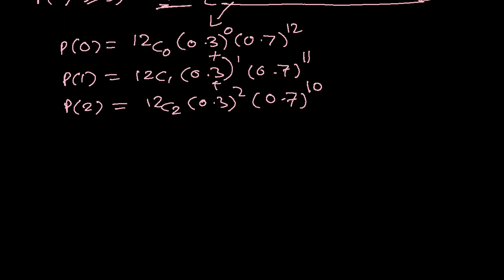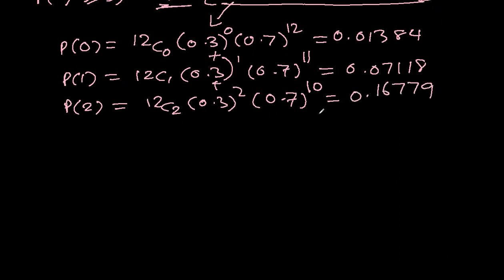And when I use my calculator, this one I get as 0.01384 and this one 0.07118, 0.16779, and if I add these three, I get 0.25281.